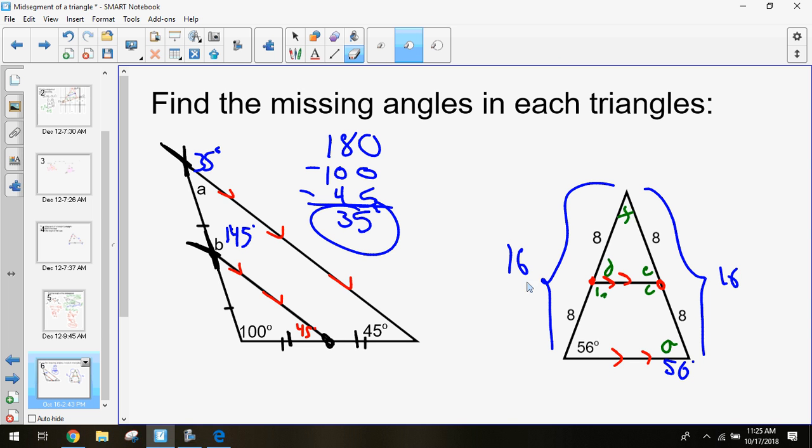124, I think. Same thing with C. You could say A and C are supplementary. If this is 56, you get 180 minus 56. Okay, so this is another 124.